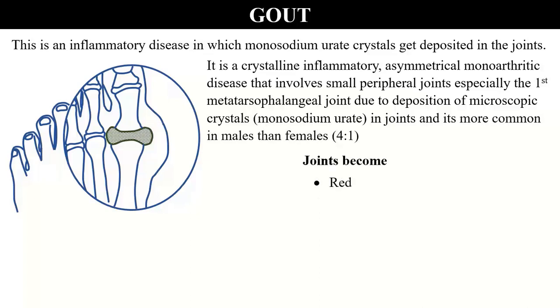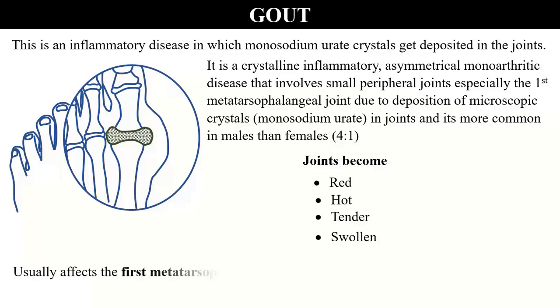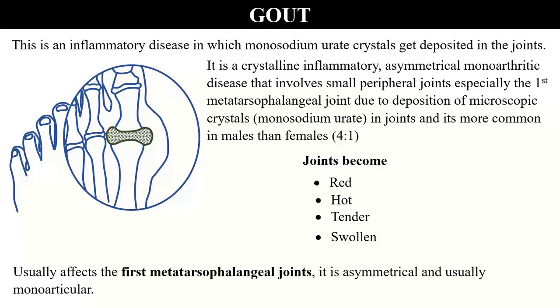The joints become red, hot, tender, swollen. Usually affects the first metatarsophalangeal. It is asymmetrical and usually monoarticular.